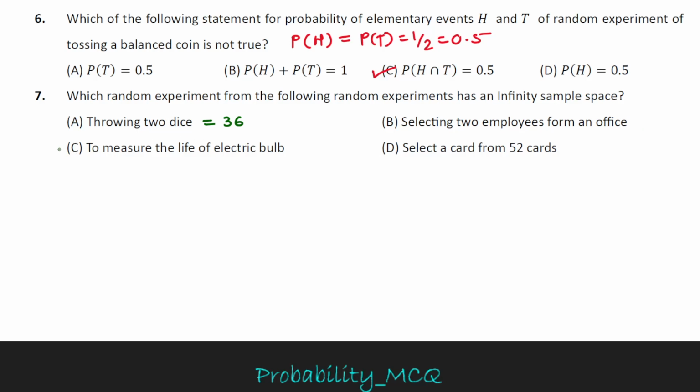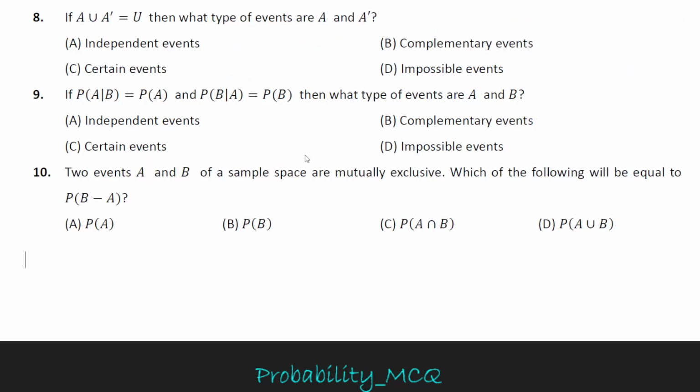To measure the life of an electric bulb, it is an infinite sample space, because if the life of the bulb is guaranteed to be 700 hours, then the sample space is U equals X such that 0 is less than or equal to X is less than or equal to 700. All the values between 0 and 700 are real values. Hence, option C is the correct option.